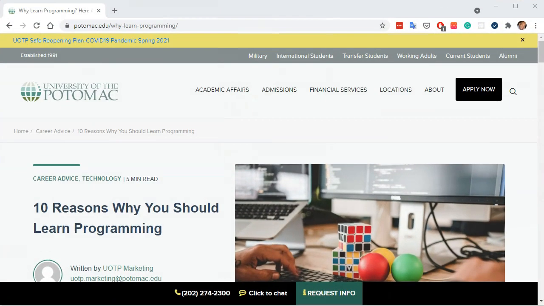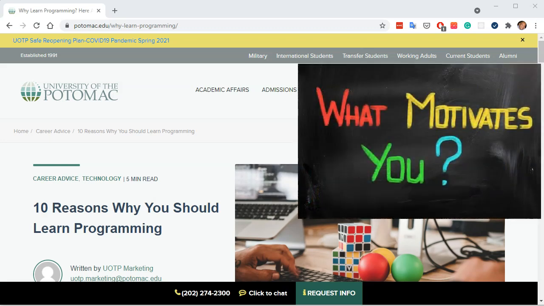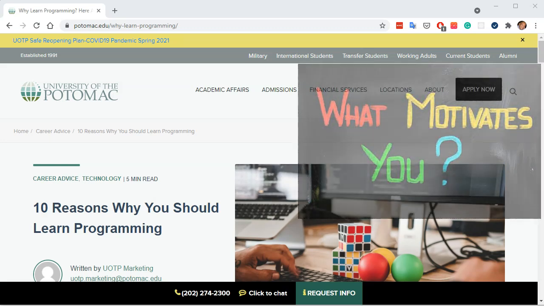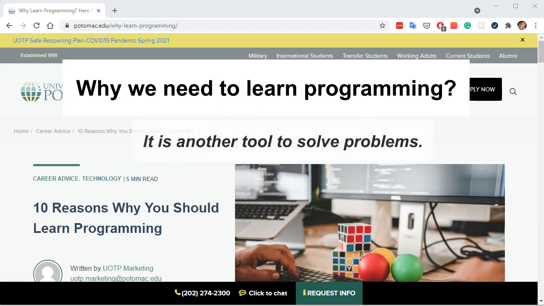When we start to learn something new, it's interesting to get motivated to start this new journey. The first question from my daughter was about the reason she is learning programming. I explained to her she needs to learn programming as she has learned math. She's learning math because she will apply it in her daily life. You use math in every place. And because our society is now so connected, computer science is present in every place.